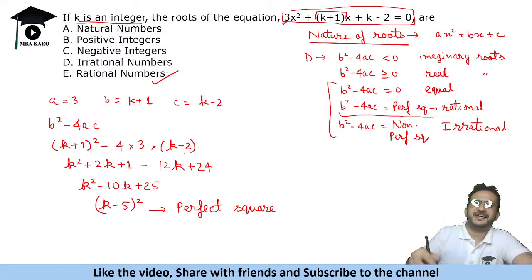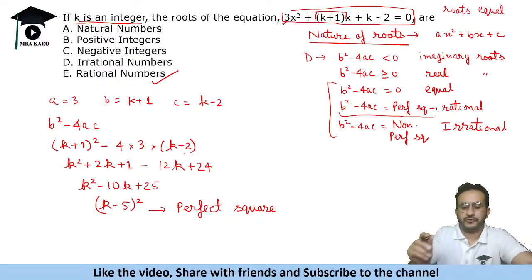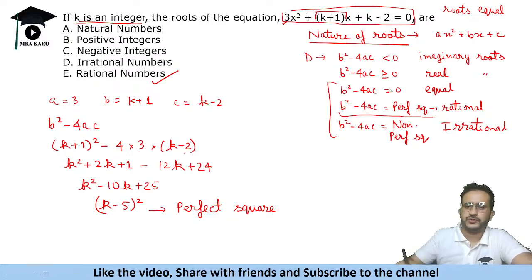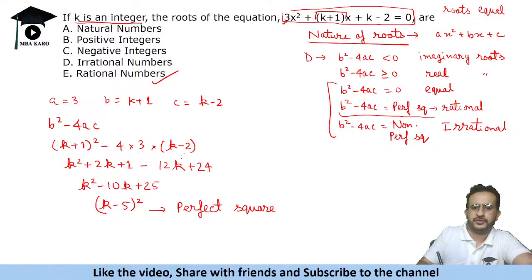Okay, and if it said that for what value of k, अगर ऐसा question होता, for what value of k roots are equal, कभी कभी ऐसा भी क्वेश्चन पूछ सकते हैं, for what value of k and any variable the roots are equal, तो उस केस में क्या होता है, इक्वल रूट्स के लिए this should be equal to 0, तो इसे 0 पुट कर देते हैं. So (k minus 5) का whole square would be 0, so k is equal to 5.